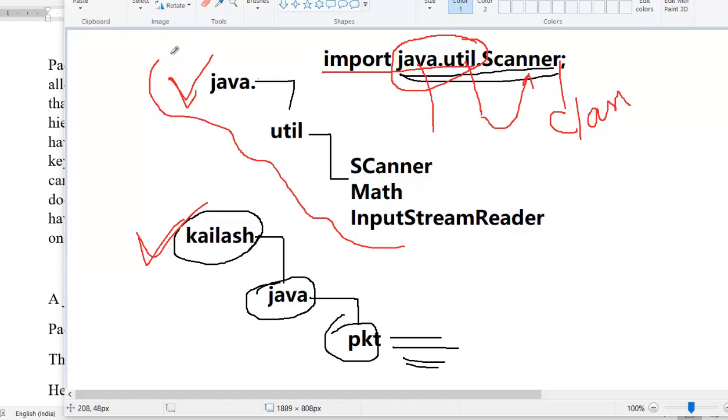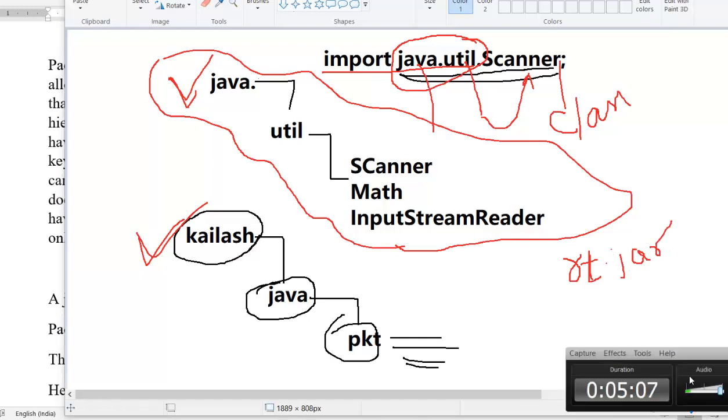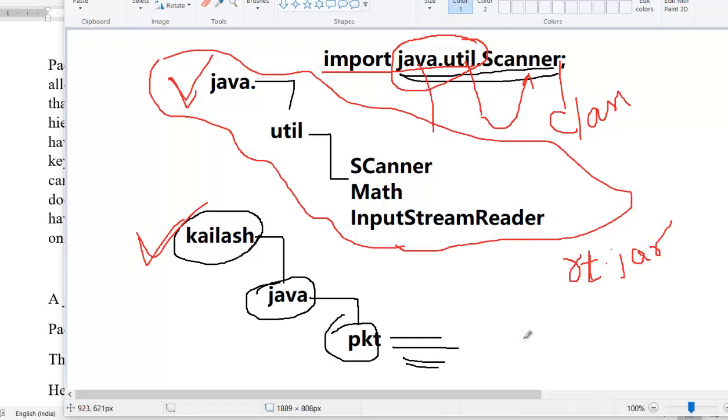And all these packages are given in a jar file. I have shown you in the last class, that is called the rt.jar file. The predefined packages are given by Sun Microsystems and supplied as a part of Java to deal with universal requirements.